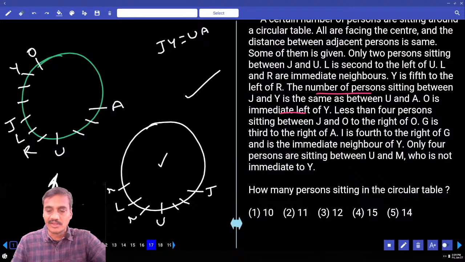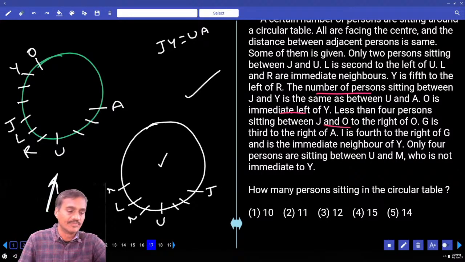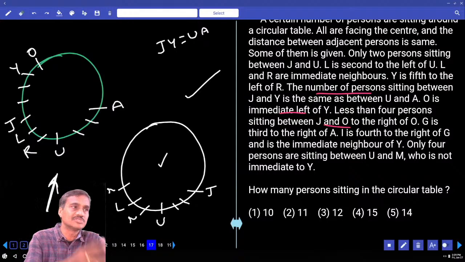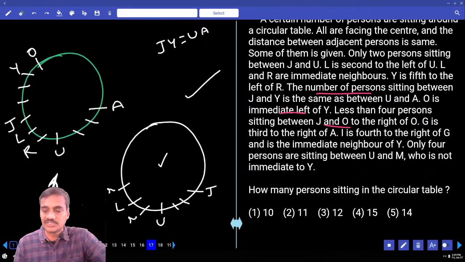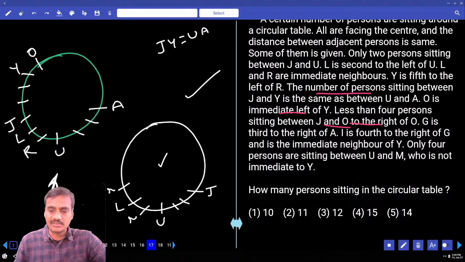O is here, and there are less than 4 persons between J and O. In between J and O there are only 3 persons, so less than 4 is absolutely correct. J is to the right of O.